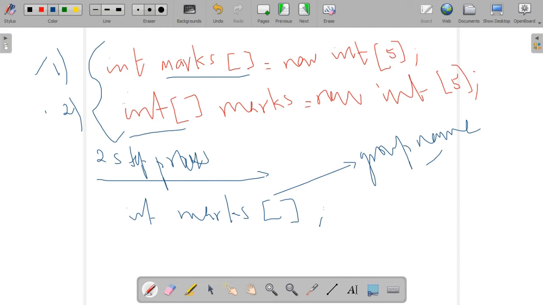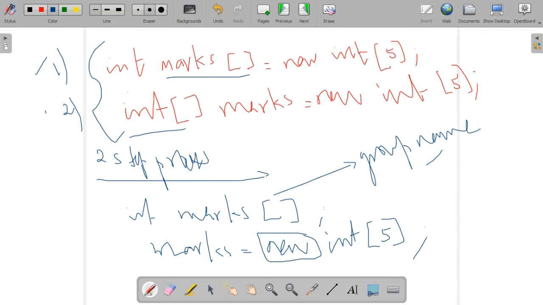Then in the next step, what are we doing? Next step, we are creating the array object. marks = new int[the maximum number of elements we can accommodate], that we have to specify. So in these two-step process, the first one, we are creating a reference. That is, we are declaring a reference to an array. The reference is indicated by the group name.